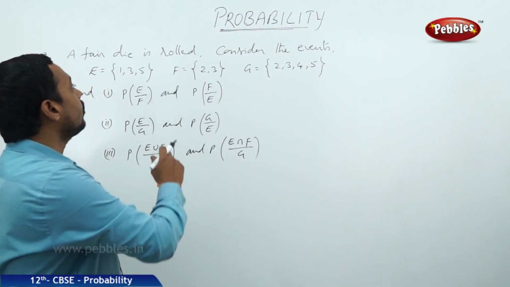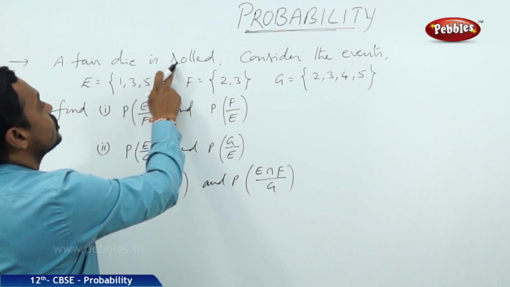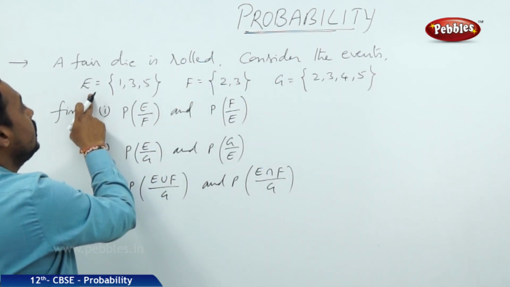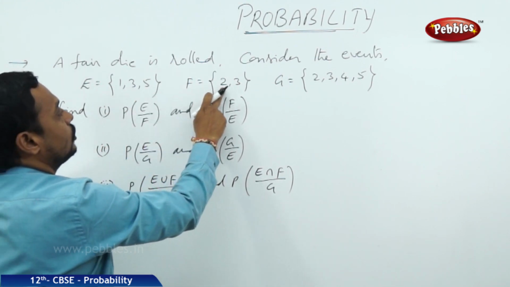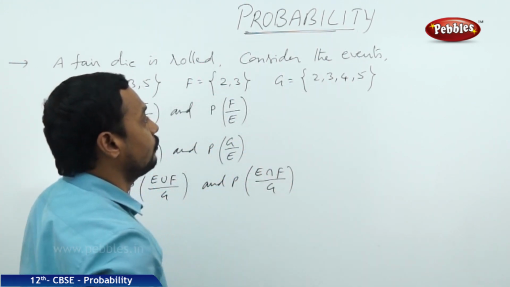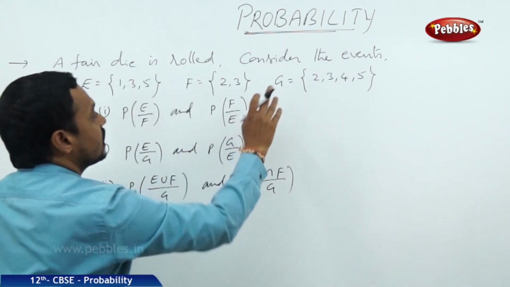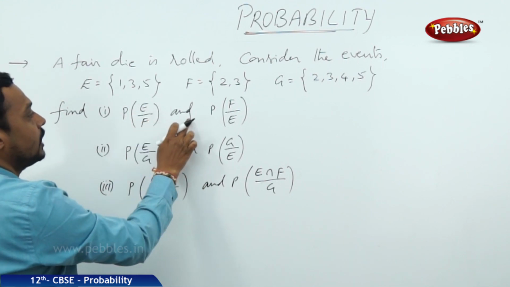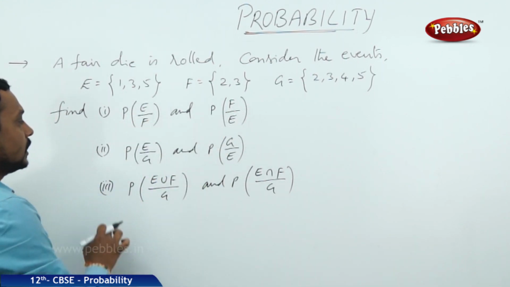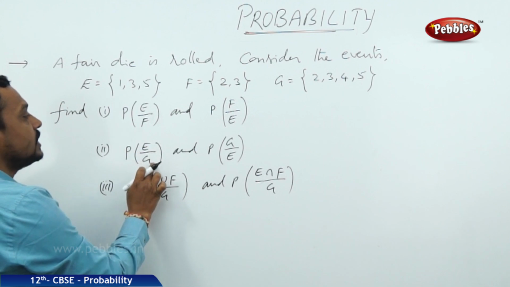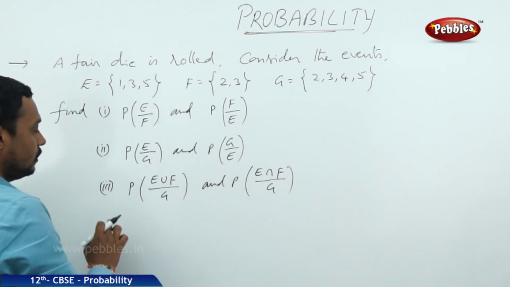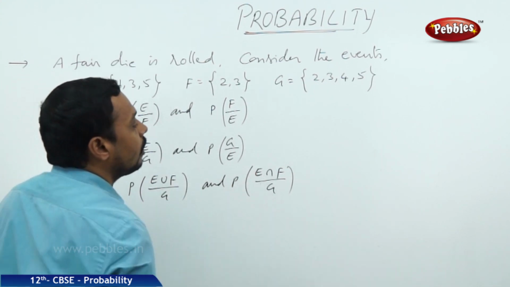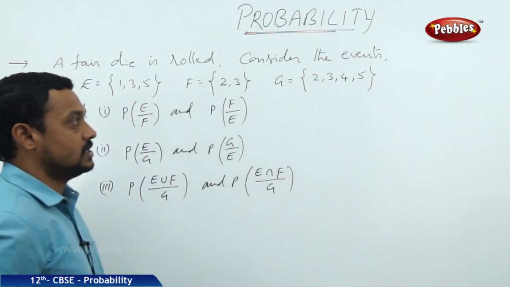Now, one more problem here. A fair die is rolled, then consider the following events. E is equal to {1, 3, 5}, F is equal to {2, 3}, G is equal to {2, 3, 4, 5}. Now, 3 events are defined. Then find the probability of E by F and the probability of F by E. Second one, the probability of E by G and the probability of G by E. Third one, the probability of E union F by G and the probability of E intersection F by G.